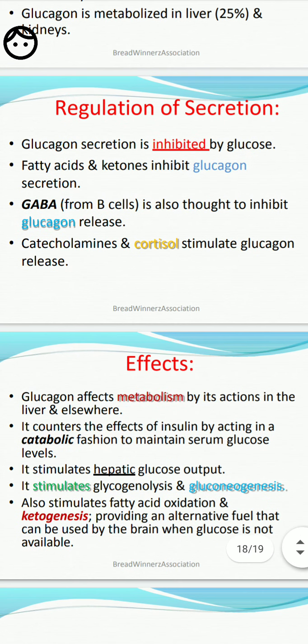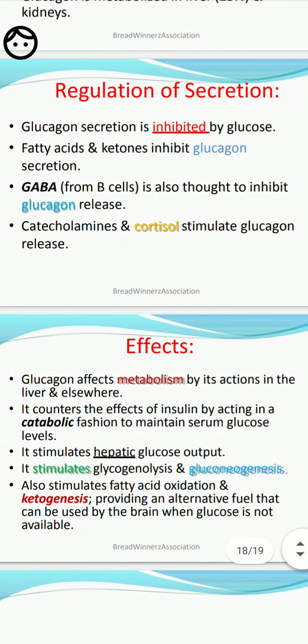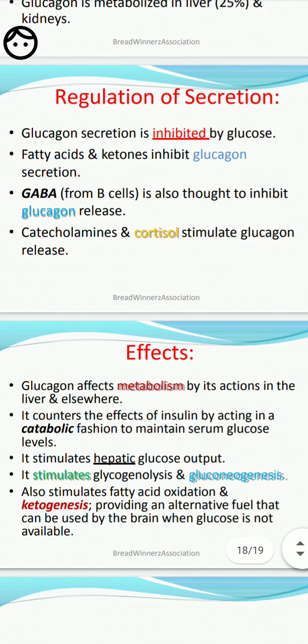What is the effect of glucagon? Already we know the liver is its target organ. Glucagon is secreted by the alpha cells.